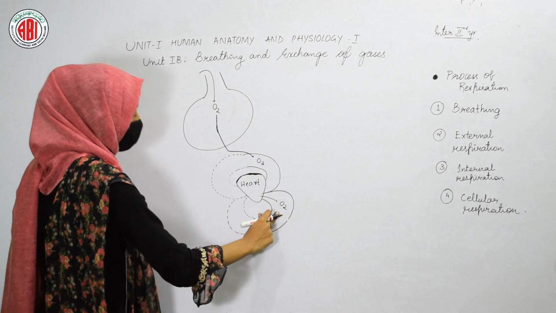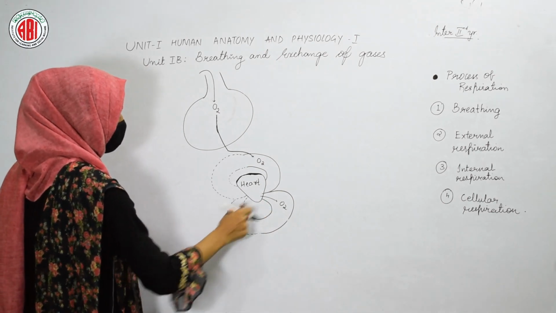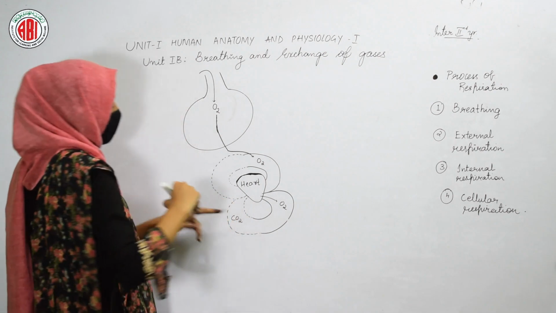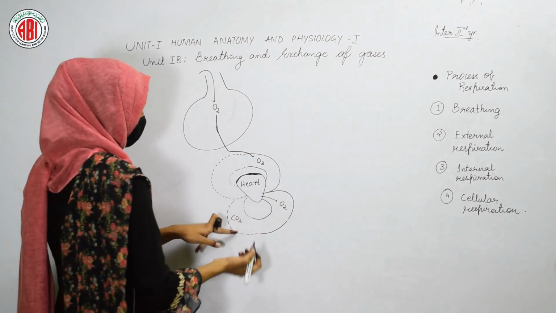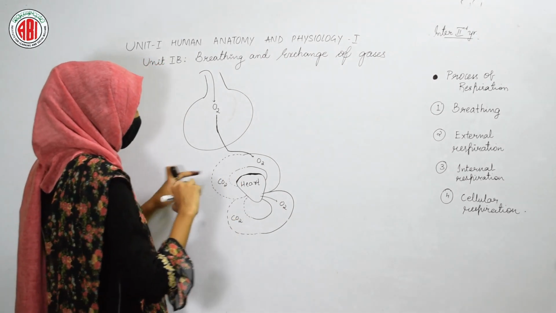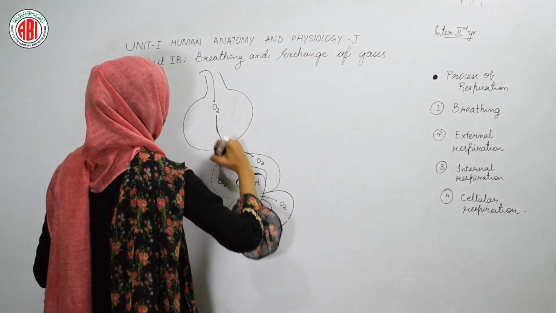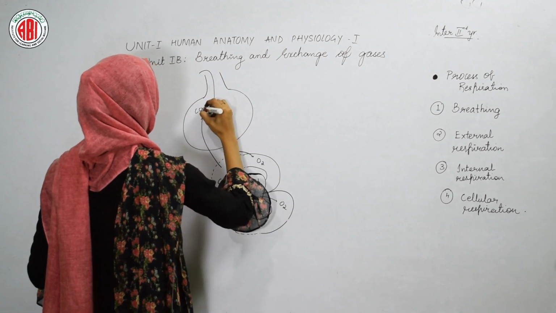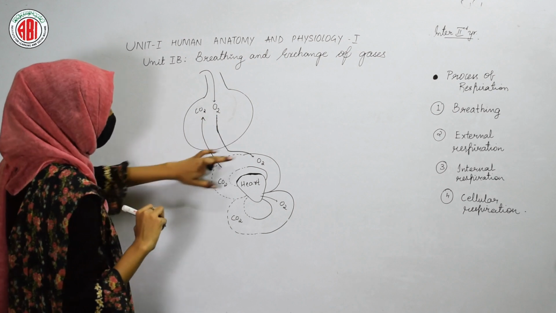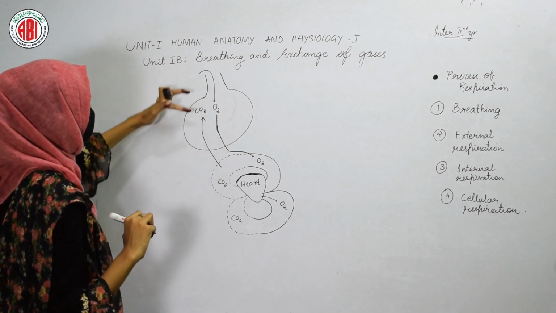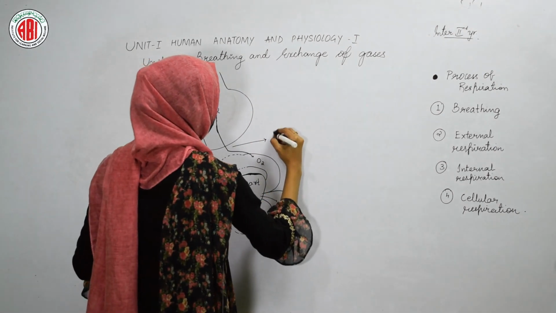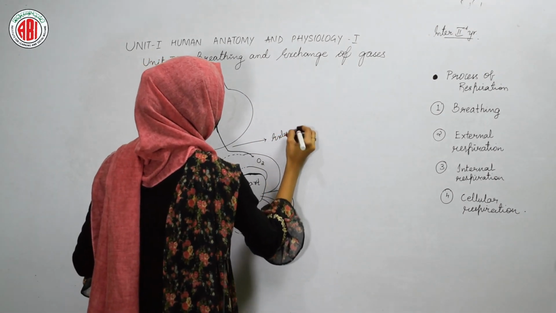But once this oxygen is consumed by the different organs or cells of our body, the blood becomes deoxygenated and is rich in carbon dioxide. This carbon dioxide rich blood gives the carbon dioxide to the alveoli. So taking the oxygen by the blood and giving carbon dioxide to the alveoli, this process is called external respiration.